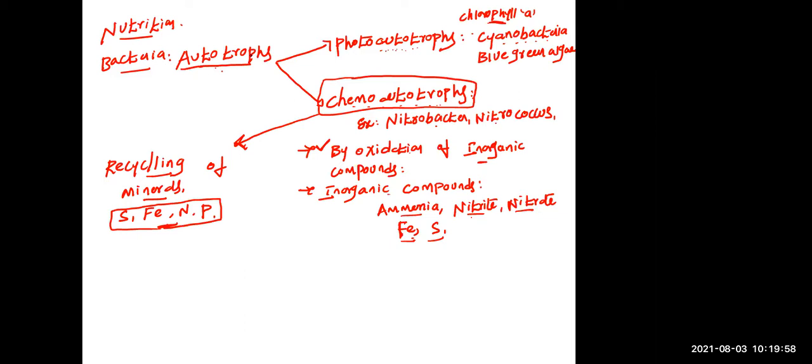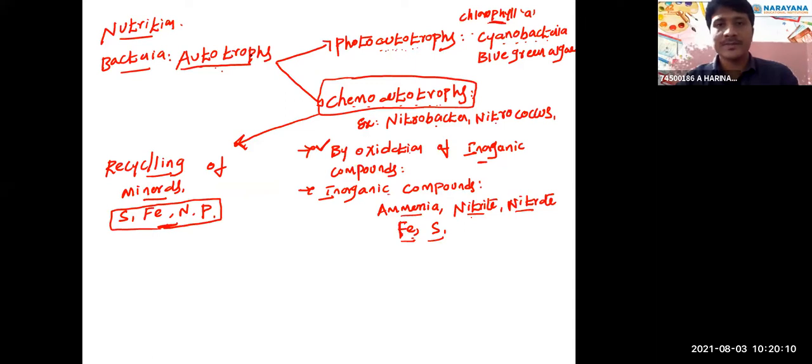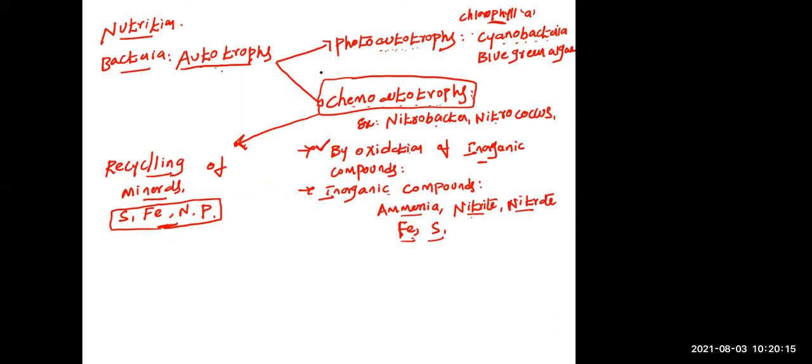What is the next one? Heterotrophs. Yes, next, heterotrophs. Any questions here? No, sir. Next one, heterotrophs. The majority of bacteria. Now we are discussing about Monera, right? So the majority of bacteria come under heterotrophs.